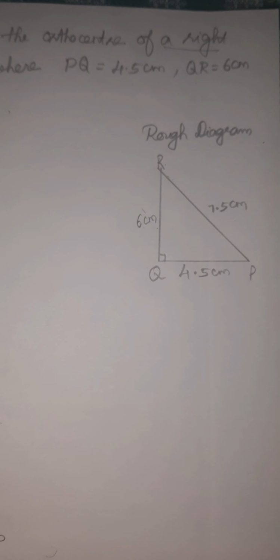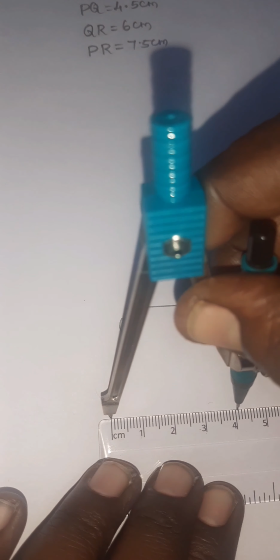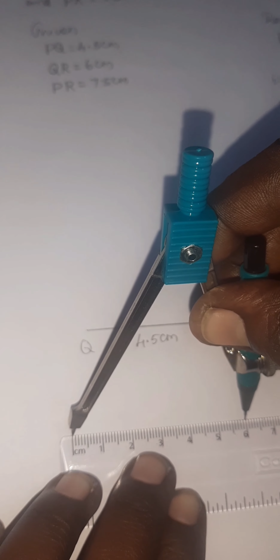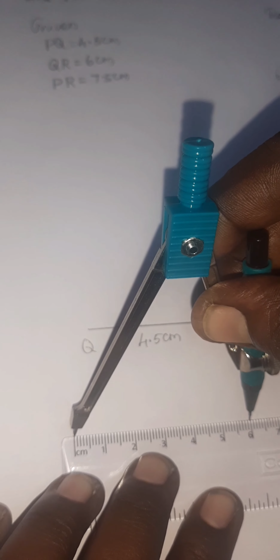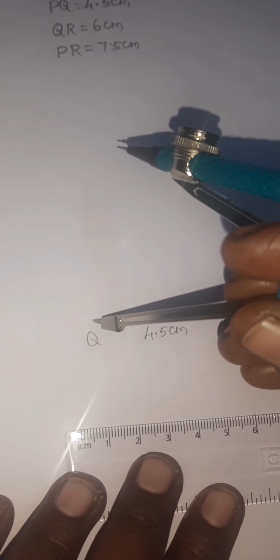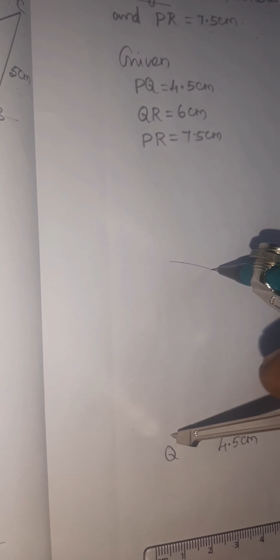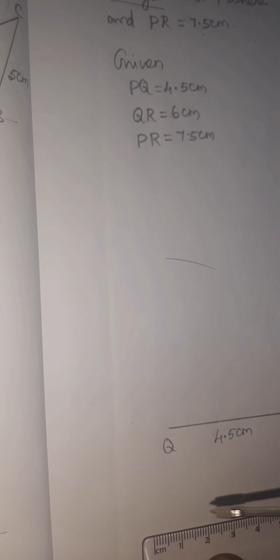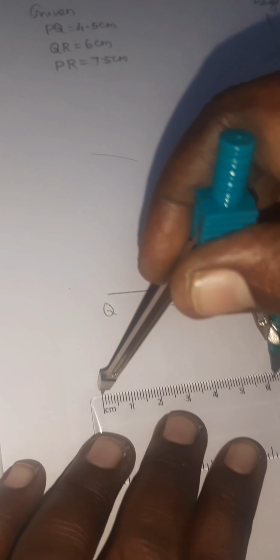First I am going to take 6 centimeter in the compass. Take the correct measure in the compass, 6 centimeter. Now from Q, that means Q as the center, draw an arc of 6 centimeter length. Next, again take 7.5 centimeter in the compass.